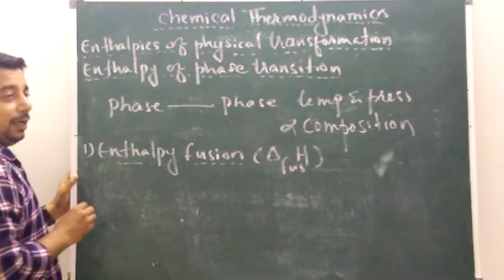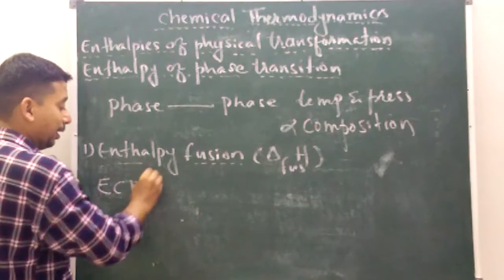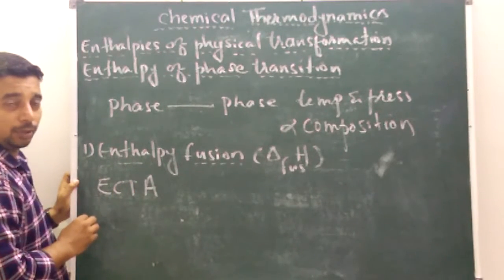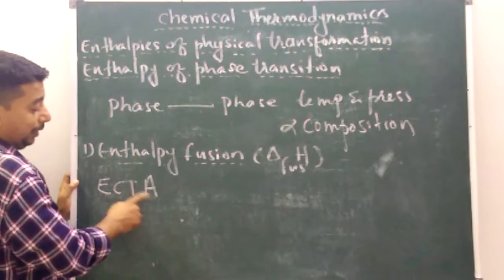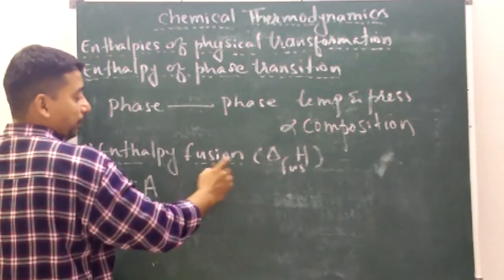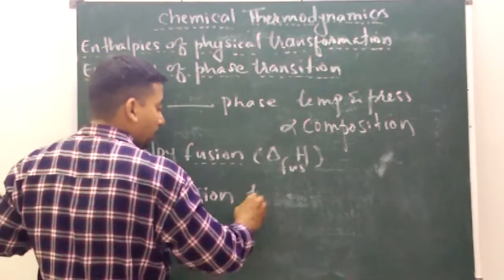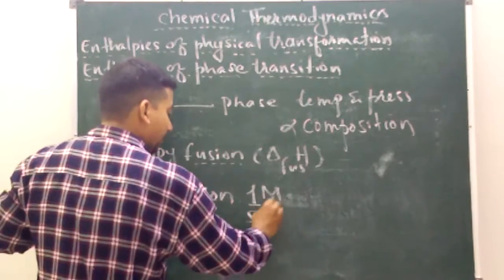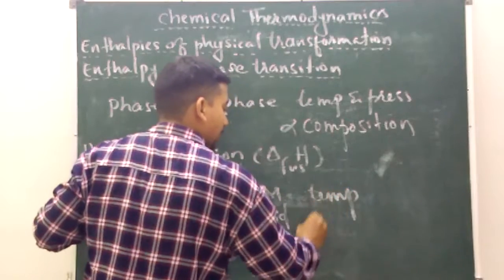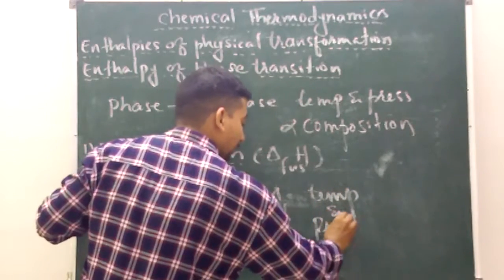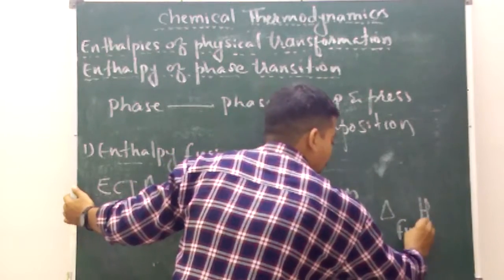Enthalpy change that accompanies, I will write in short, ECTA, you can remember it as a shortcut.